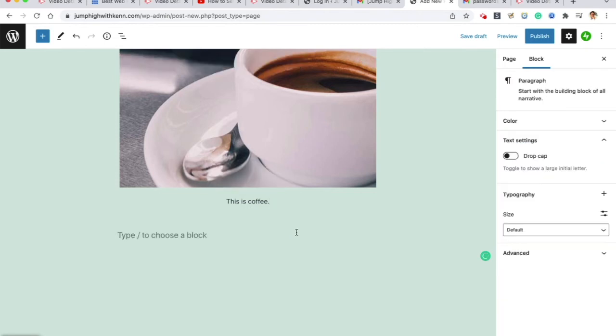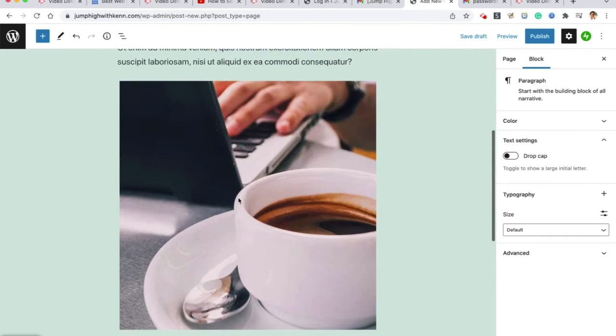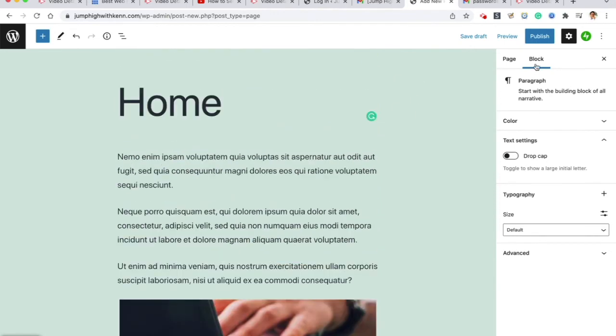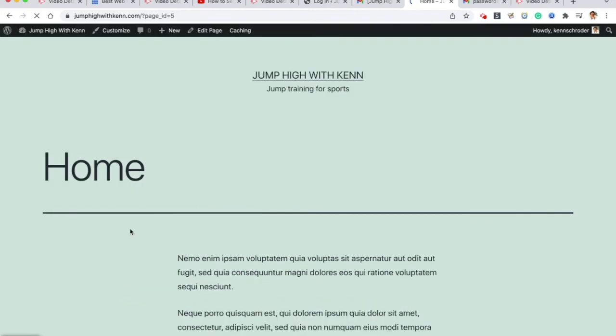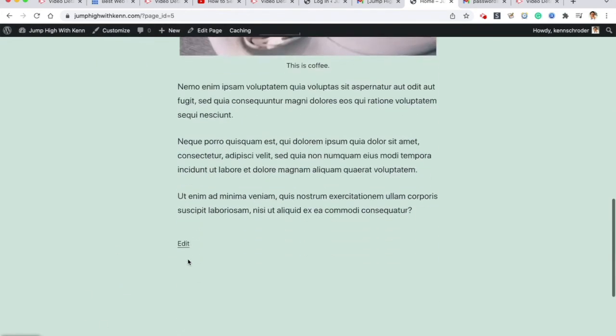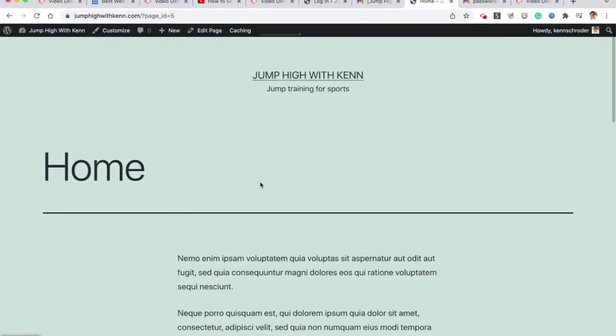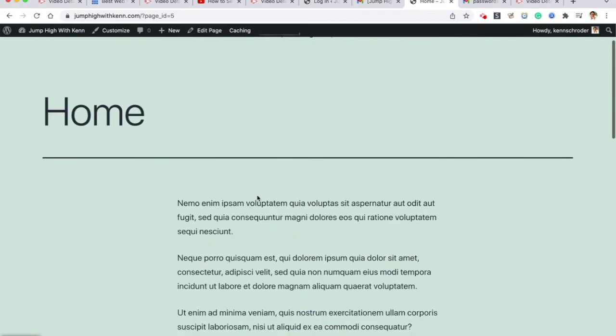And I'll put some more text afterwards. Basically, I'm just clicking in here and typing. And let's just click publish and call it a day on this page. I can click on view page. Do you see that thing pop up down here? I clicked on that. Home, text. Now, this is nothing super snazzy, but it's simple and easy to use and read.